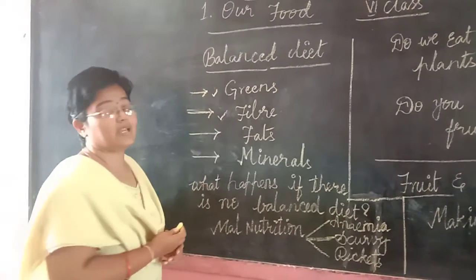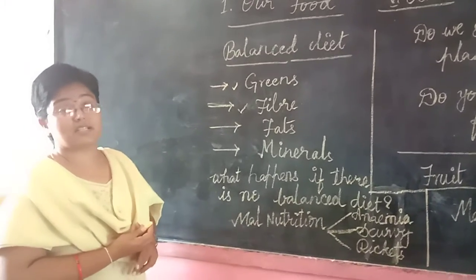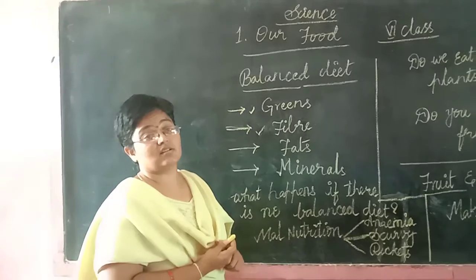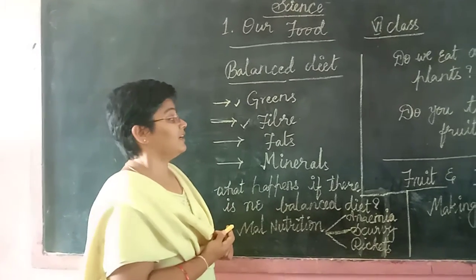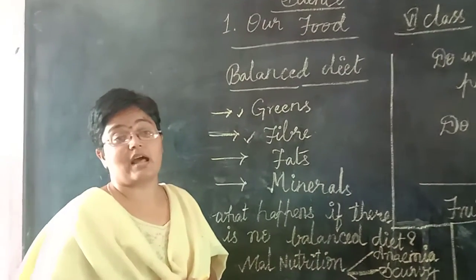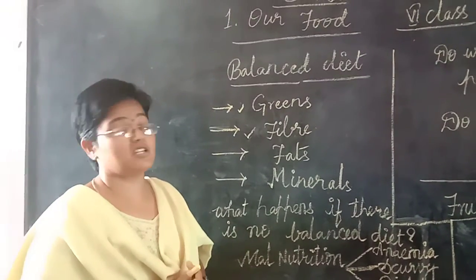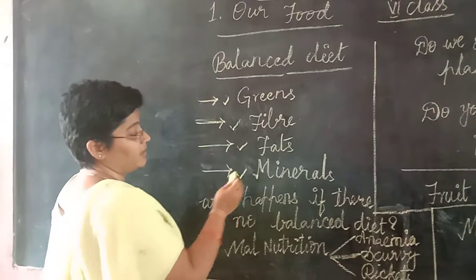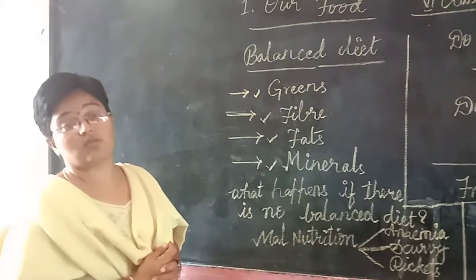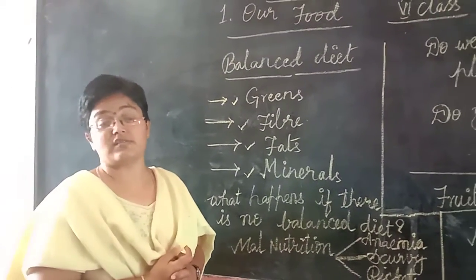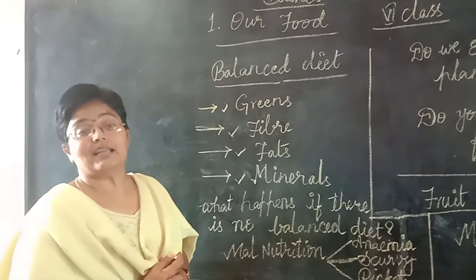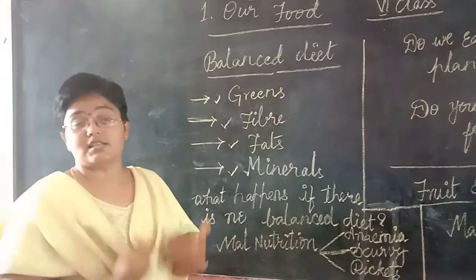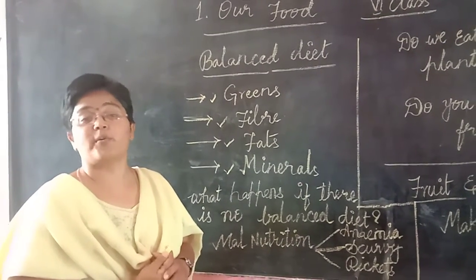What does this fiber do for us, children? We have discussed in our previous class. Fibers help make our digestion work in a good manner, and help to avoid the constipation problem. And finally, coming to fats as well as minerals. Fats give us instant energy which helps in our daily duties, and minerals make the systems of our body work in a proper manner.